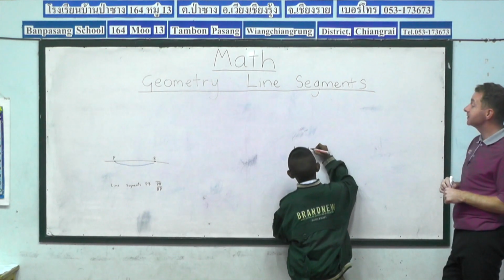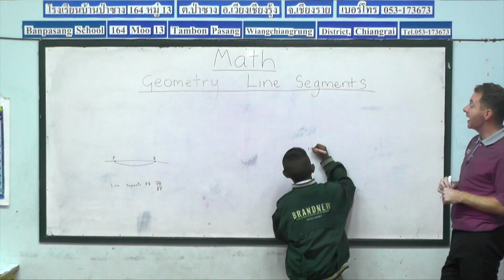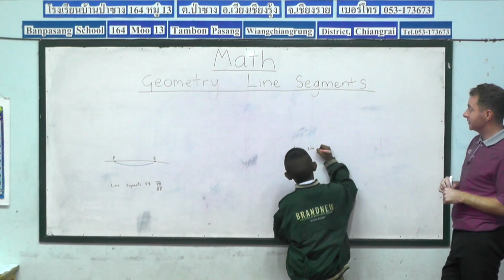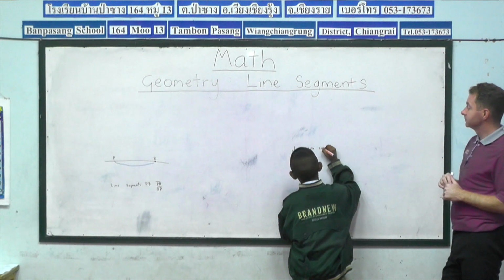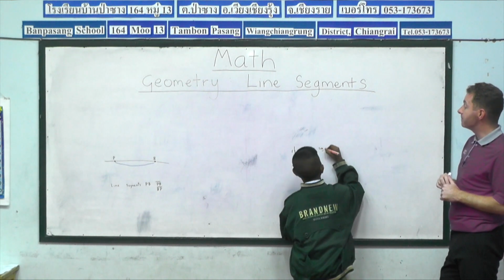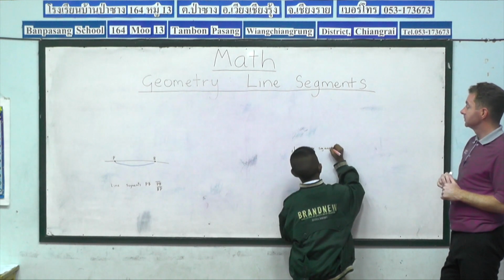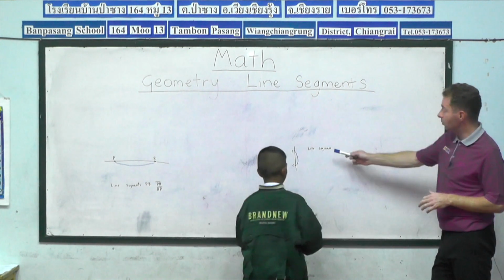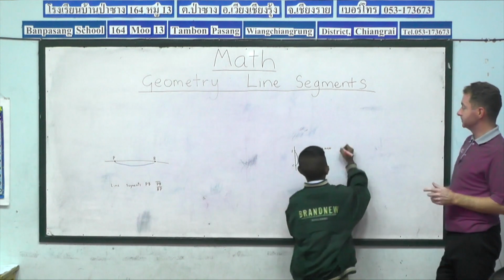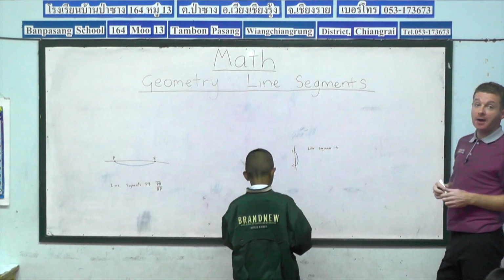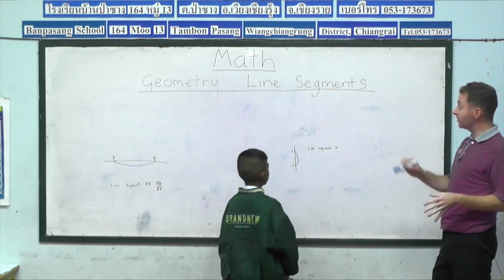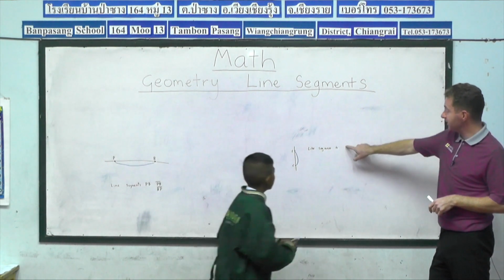So L-I-N-E. And then segment, S-E-G-M-E-N-T. Excellent. And then your line segment, FC. Well done, Pat. So now, when it's time to draw the symbol for line segment FC, we'll have the initials FC.